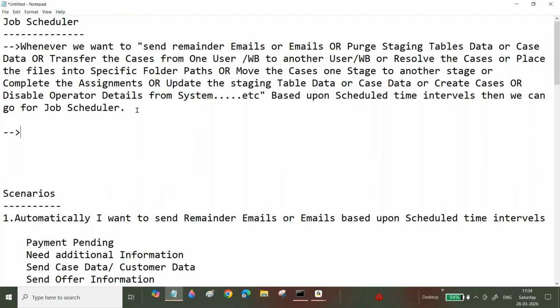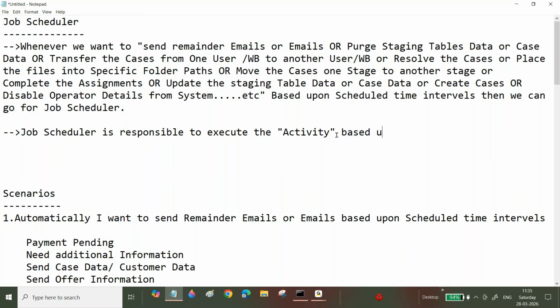Job scheduler will execute the activity. Now I will tell, sir, in a job scheduler, are you going to write this logic? No, nothing. We are not going to do anything in a job scheduler. The job scheduler is responsible to execute the activity. Main thing is activity. It is responsible to execute the activity based upon scheduled time intervals. Sir, where are you going to write the logic, bro? Now you can tell me, everyone.